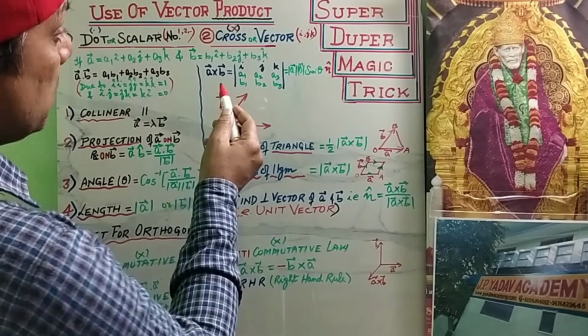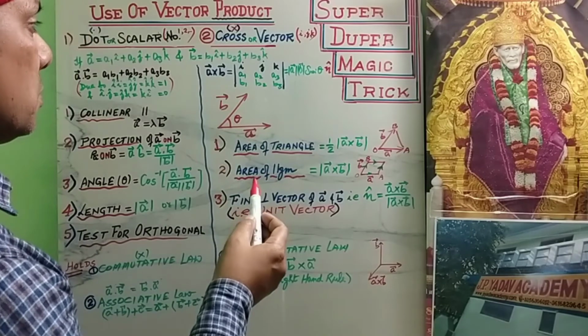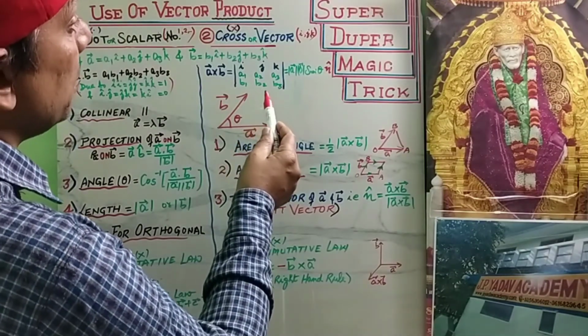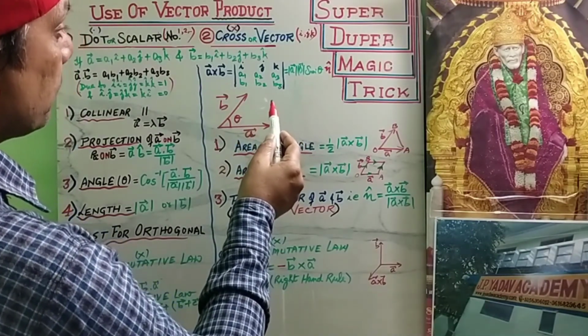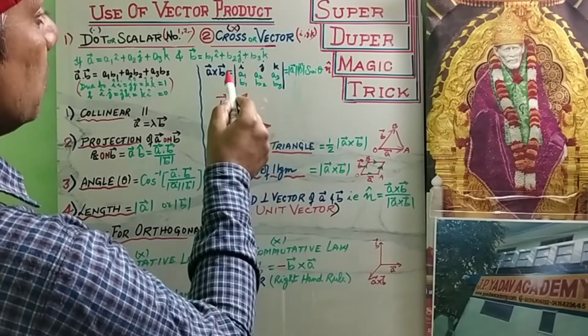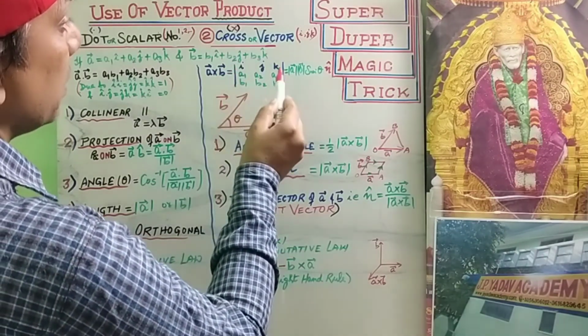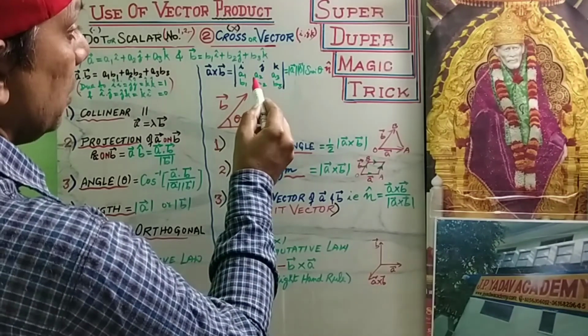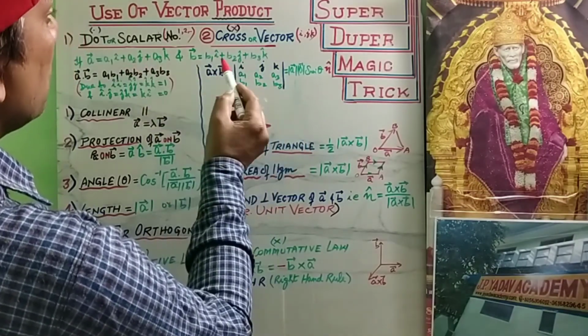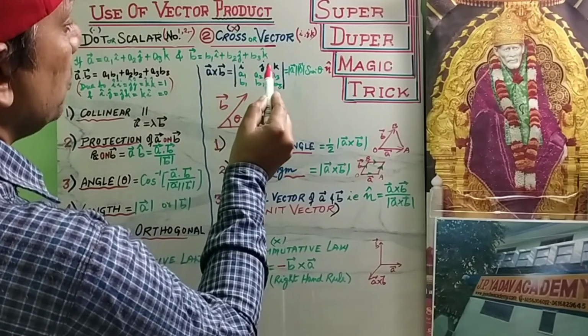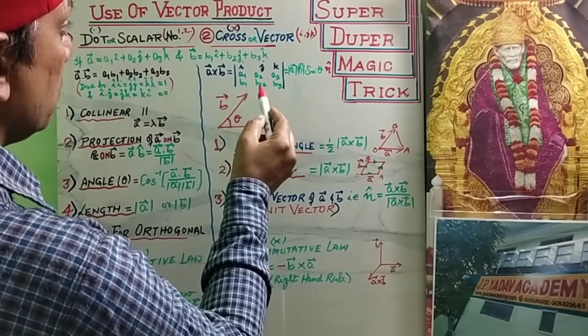In case of the cross product, we use a determinant. This is the i j k format: a cross b equals the determinant with rows i j k, then a1 a2 a3, and b1 b2 b3 for the second vector.